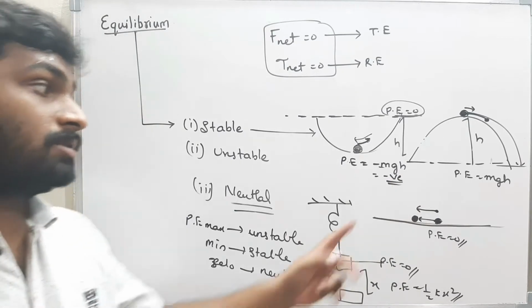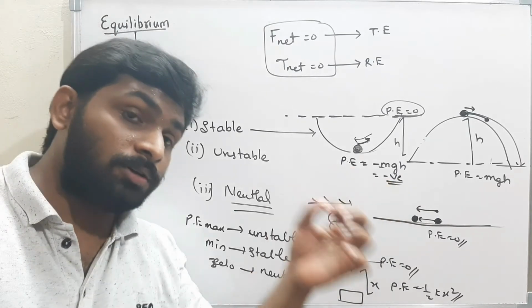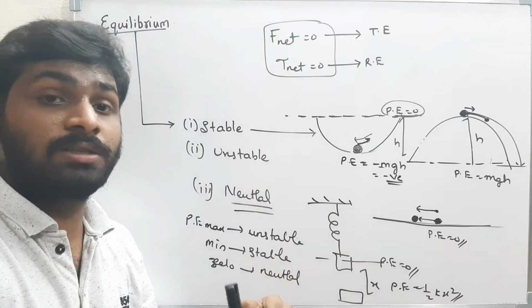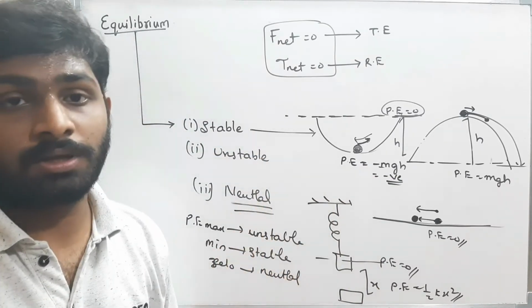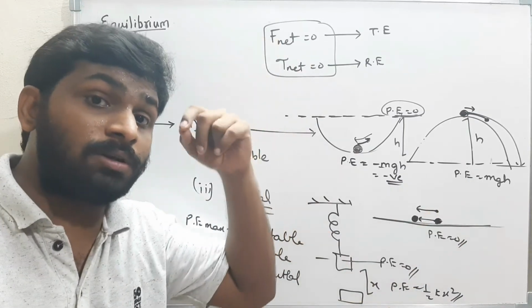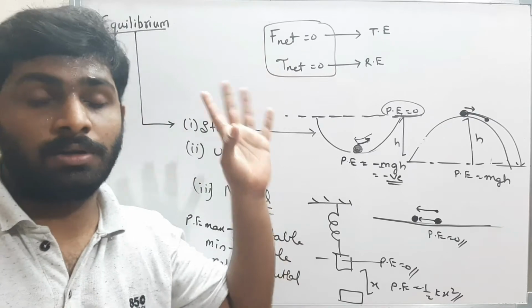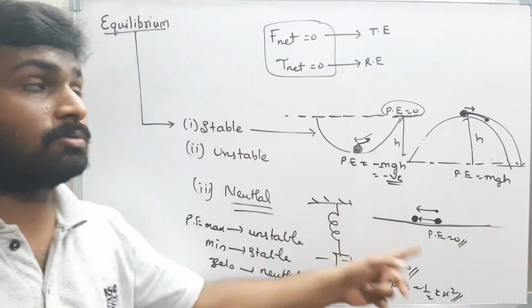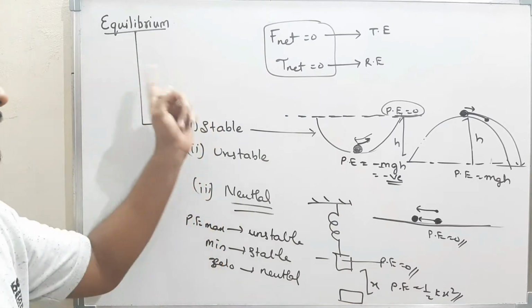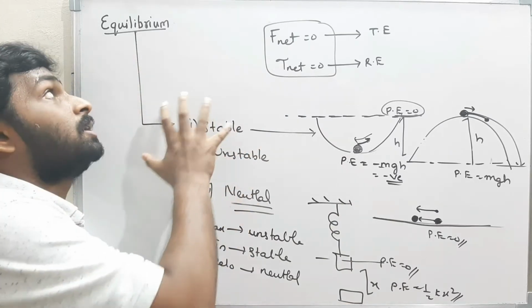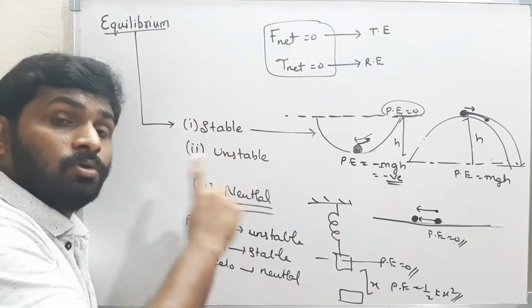This potential energy concept is very important. The more minimum the potential energy, the more stable the body is. If the potential energy is maximum, then the body is in maximum unstable condition. If the potential energy is 0, the body is simply in neutral condition, that means neutral equilibrium. This is the equilibrium concept. You can also see the problems in this equilibrium as well as the problems in Coulomb's law.